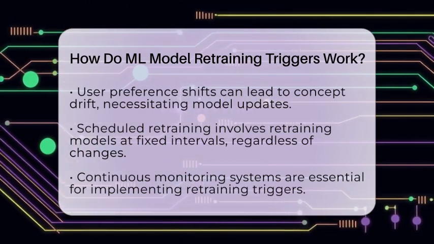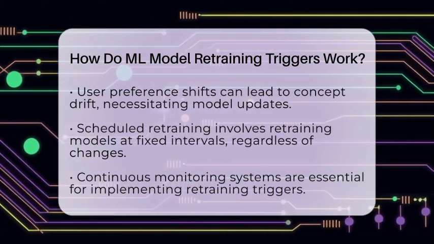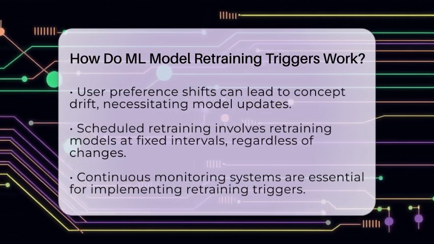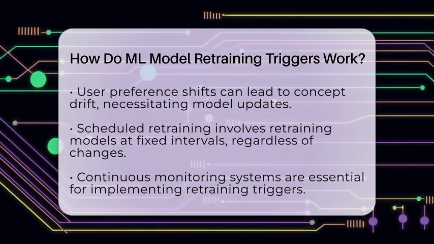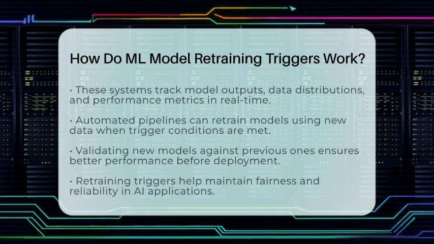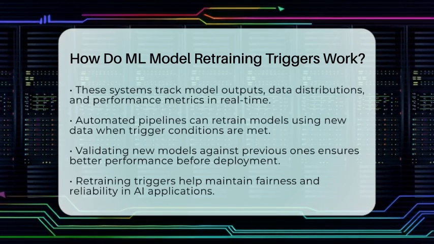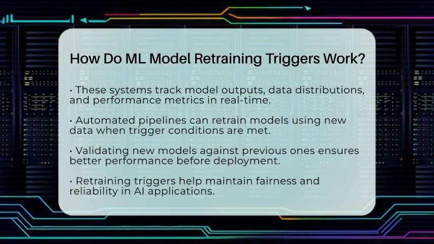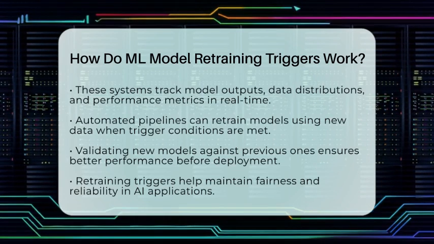To implement these retraining triggers, a continuous monitoring system is essential. This system tracks model outputs, input data distributions, and performance metrics in real time. When a trigger condition is met, an automated pipeline can retrain the model using new data. It will then validate the new model against the previous one and deploy it if it performs better.